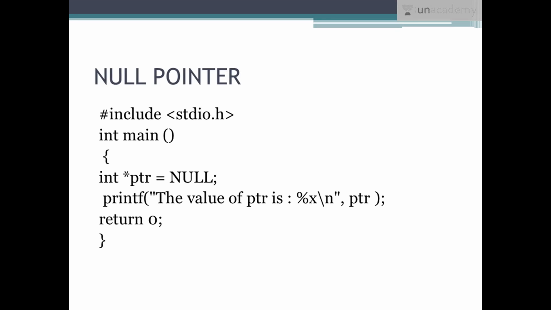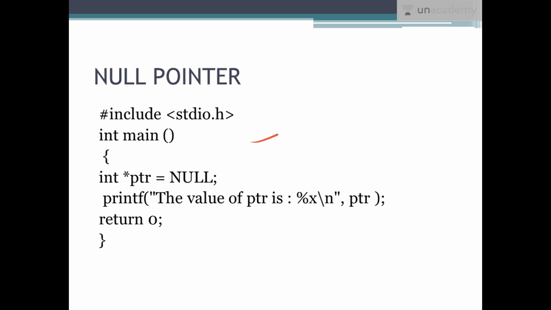This is an example of a null pointer, where you can see #include <stdio.h>. Every time you don't need to write #include <conio.h>. People usually feel those two are the header files which are always important, but we do not need conio.h. stdio.h is the standard input and output header file. That is why we write it every time when we perform anything, but conio is not necessary every time. And here you can see there is a pointer: int *ptr = NULL.